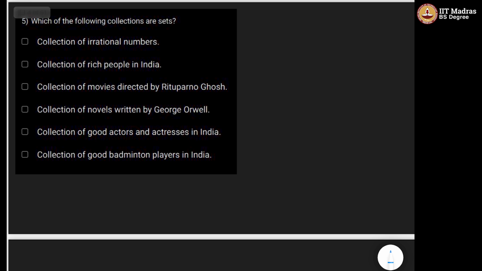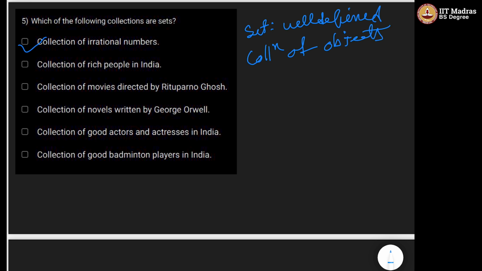Okay, this is the next question. Which of the following are collection of set? Collection of rational numbers, so this is a set. So let us first recall what is the definition of set. Set is a well-defined collection of objects, right? So the collection of rational numbers is a well-defined collection.